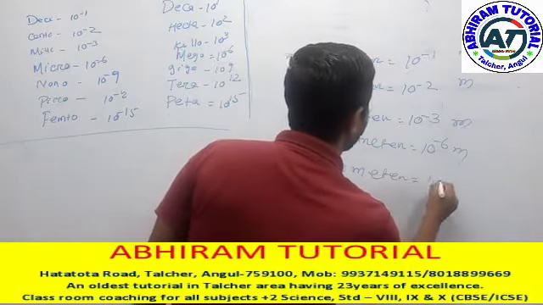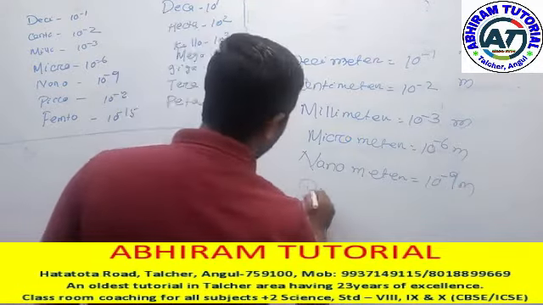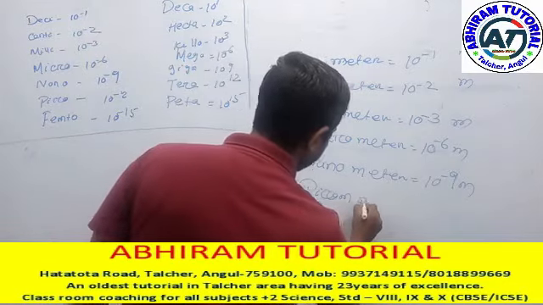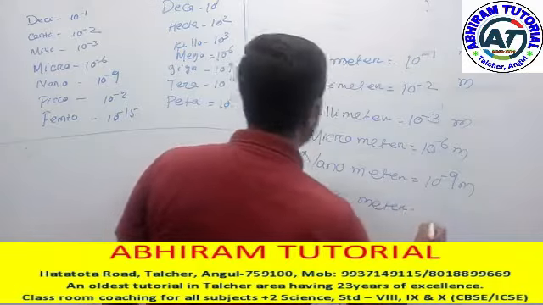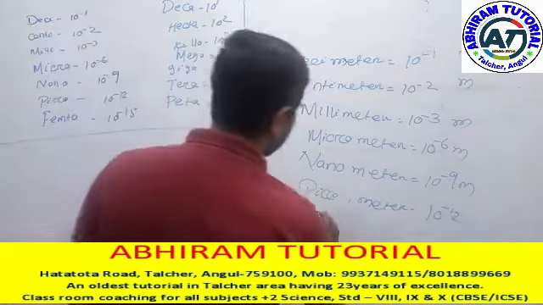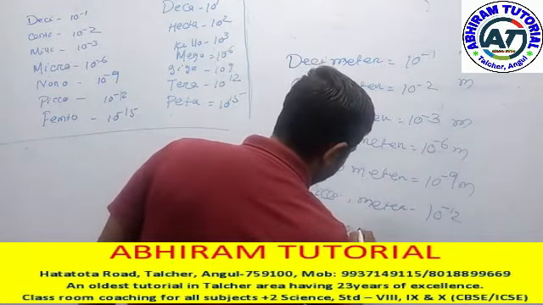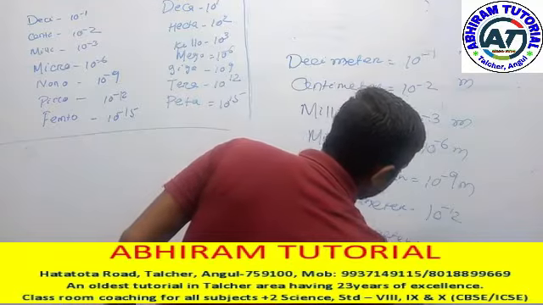Nanometer means 10 to the minus 9 meter. Next one is your picometer. What do you mean by picometer? This should be equal to 10 to the minus 12. Next one is your femtometer. Femtometer, 10 to the minus 15.